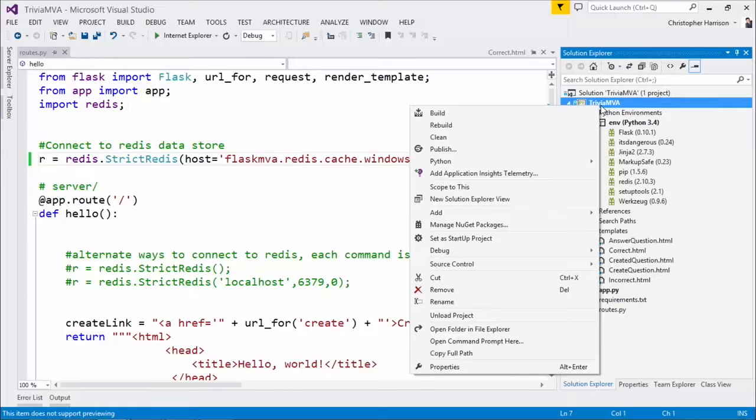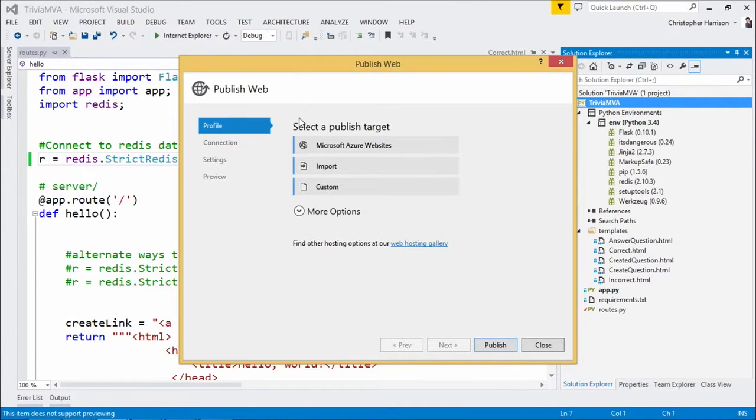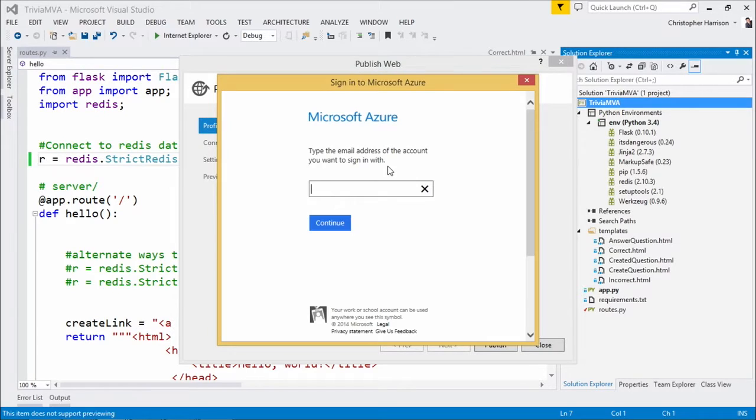Exactly. So I'm just going to right-click here, and I'm going to say Publish. And it's going to say, all right, choose your target. Microsoft Azure Websites, or Import or Custom, and a whole bunch of other options. In my case, I'm going to go with Microsoft Azure Websites. Click. And now it's going to say, all right, sign in. Okay, well, let me sign in.